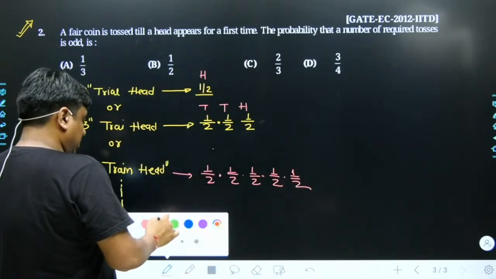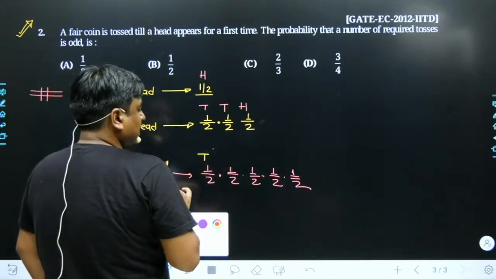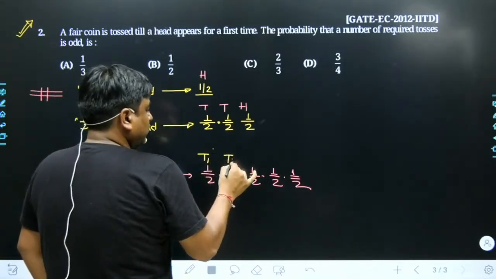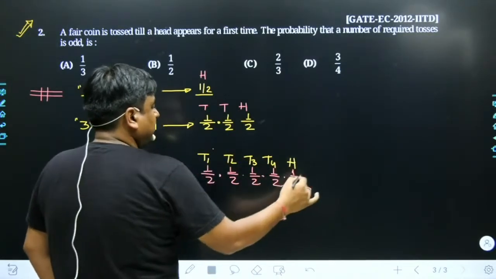Although the values are looking very similar, half, but they had been coming. In first trial you could have got tail. Second also you could have got tail. In third and fourth you could have got tail. And here comes the head.